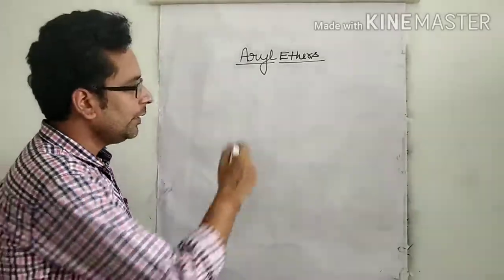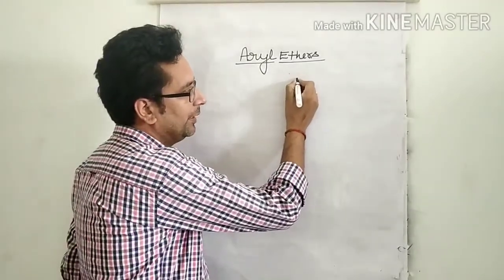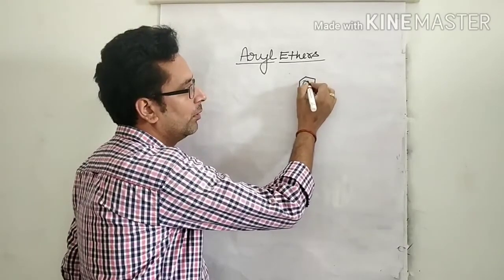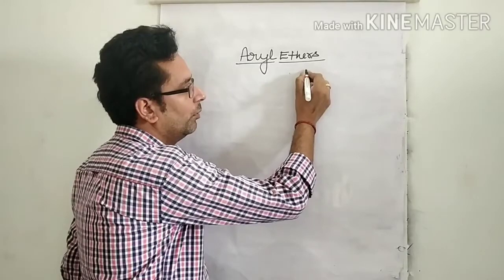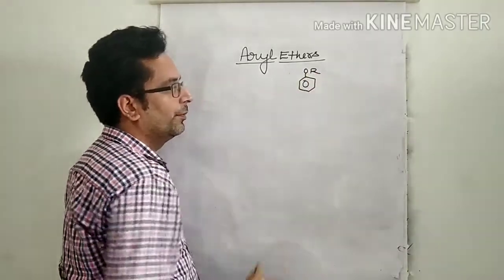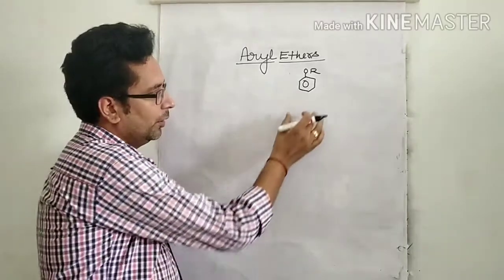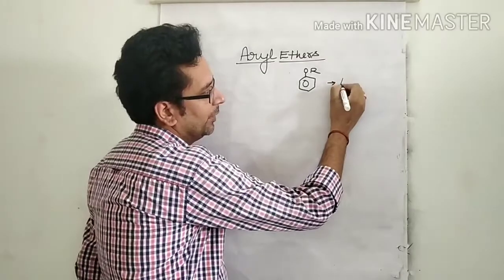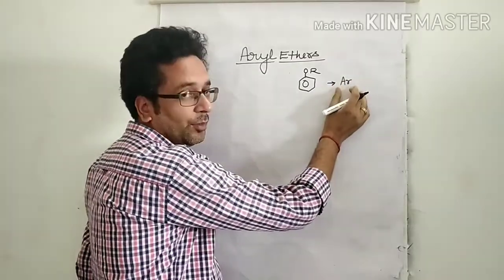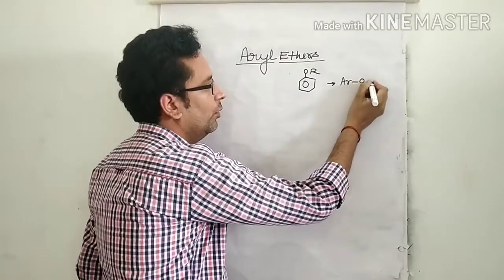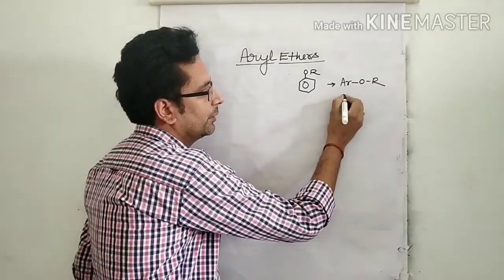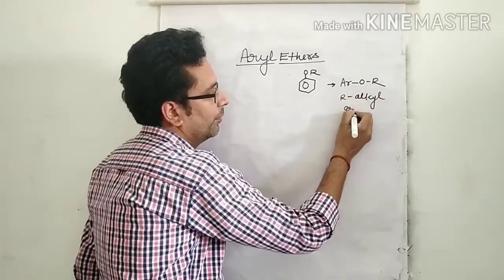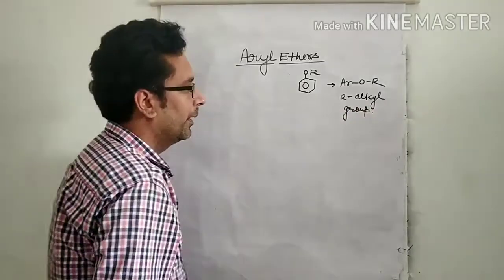So look here, aryl ether means benzene ring, O, R, where R is an alkyl group. In a general way, aryl ethers are represented by Ar-O-R. Ar means aromatic, that is, a benzene ring, O, R, where R is an alkyl group. Okay, now look here.